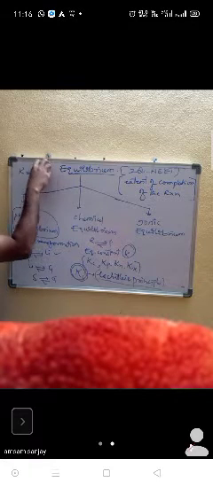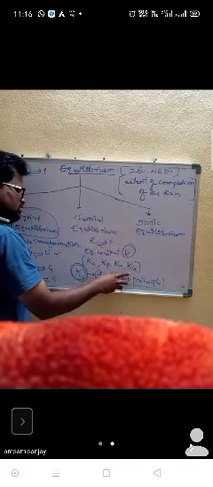From this Le Chatelier principle, see carefully. When the reactant changes to product and the product changes to reactant, this is a reversible reaction. In the reversible reaction, what are the conditions required to get maximum product formation? That we are going to learn from the Le Chatelier principle.